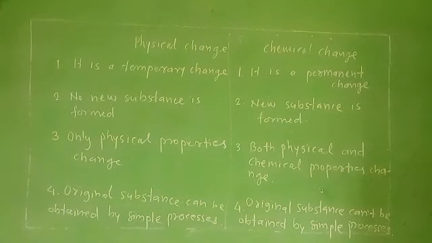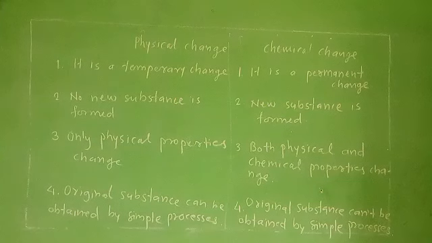Now let us see what is a chemical reaction. Chemical reaction is a process in which reactants are converted into products, or resultants. What is a reactant?